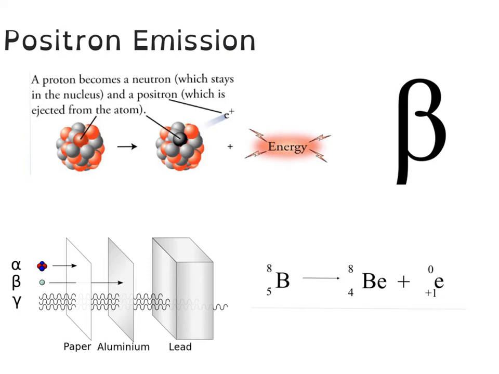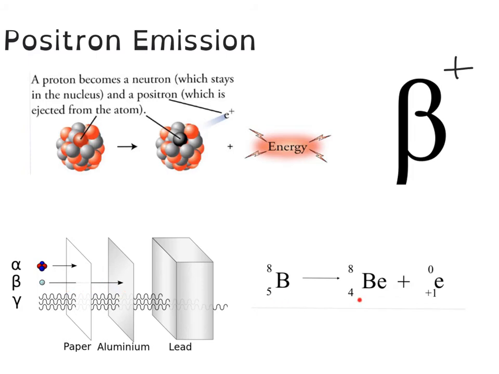Next is positron emission, and a lot of times this is symbolized also with the Greek letter beta, but a lot of times it has a plus sign at the top. So beta plus, as opposed to beta decay, which would be beta minus. What happens here is that the proton becomes a neutron, which stays in the nucleus, and a positron is ejected from the atom, and we see that happening here in this diagram. Because this is beta decay, it's also going to be shielded by aluminum.